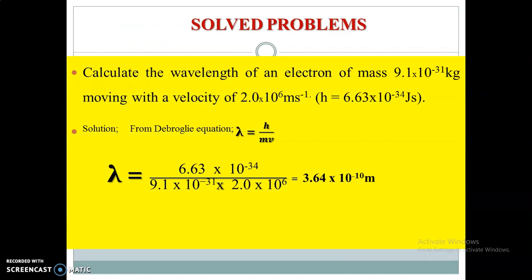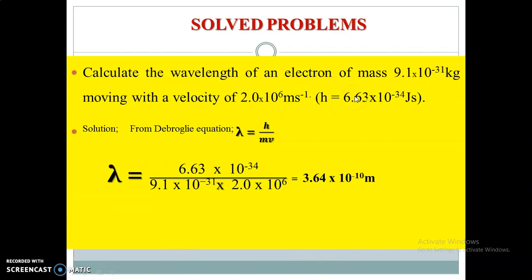Calculate the wavelength of an electron of mass 9.1 times 10 to the power minus 31 kilogram moving with a velocity of 2.0 times 10 to the power 6 meters per second. In the bracket, we are provided with Planck's constant, 6.63 times 10 to the power minus 34 joule seconds. Now, from the De Broglie equation, we have that lambda equals h over mv, which I think is the best equation to solve this problem with. So what we need to do is just bring in the parameters that are provided.